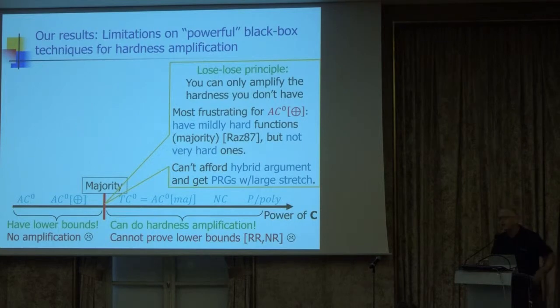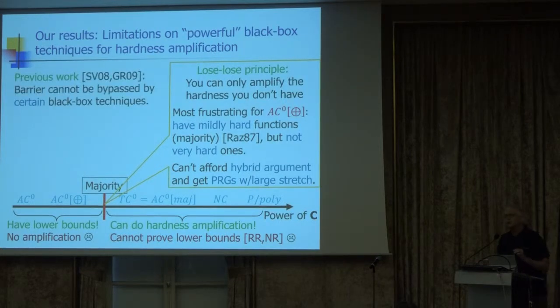This is the main barrier in constructing pseudo-random generators for AC0 with parity gates, because in order to go through the hybrid argument, we need to get functions that are very, very hard. So it would be very nice if we could prove XOR lemmas for constant depth classes. So what is this paper about?